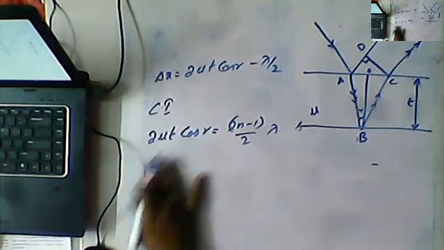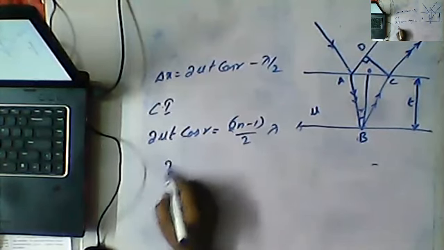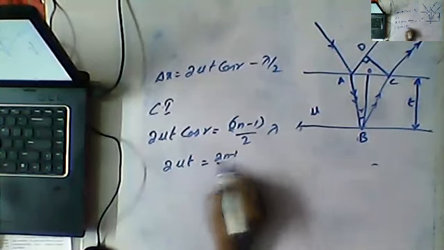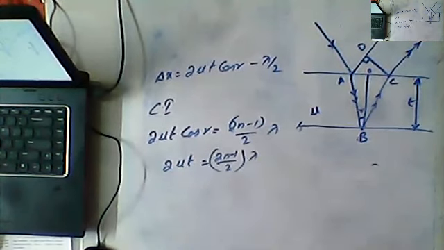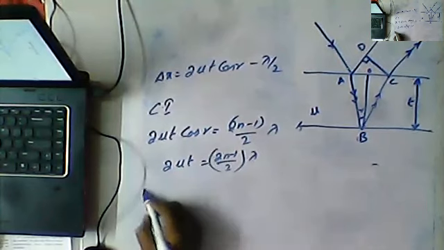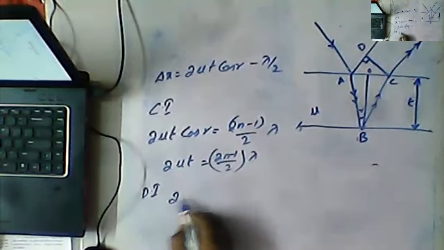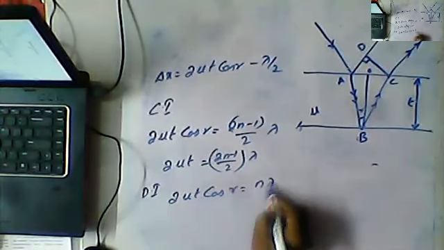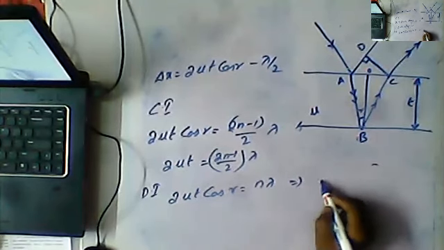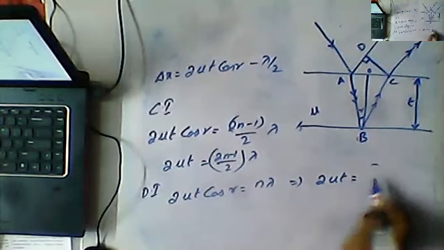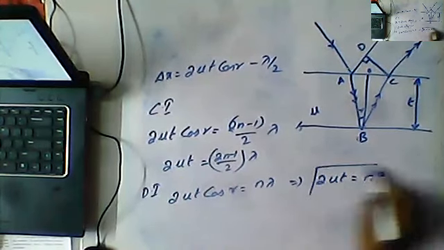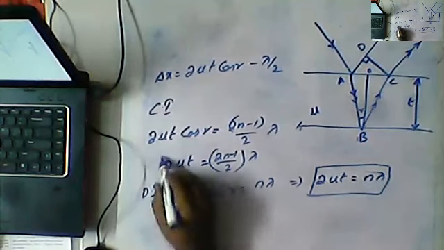With more simplification, 2 mu t is equal to 2n minus 1 by 2 lambda. For destructive interference, 2 mu t cos r is equal to n lambda, which implies 2 mu t is equal to n lambda. These are the final formulas, you should keep them in mind.